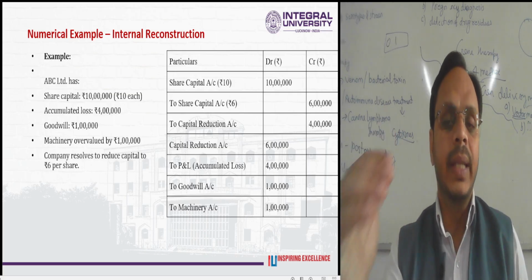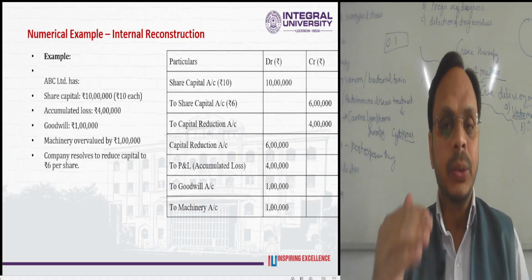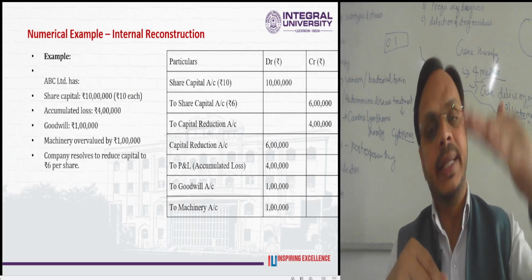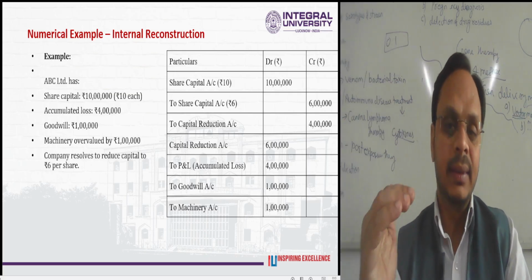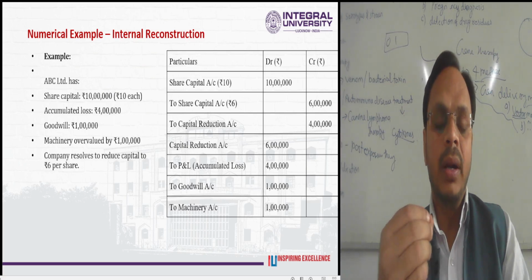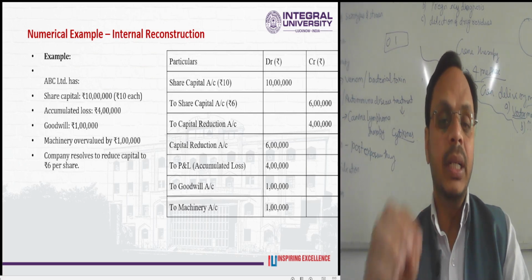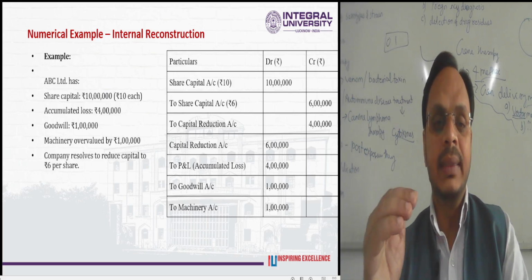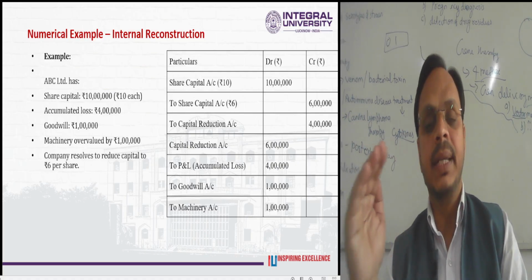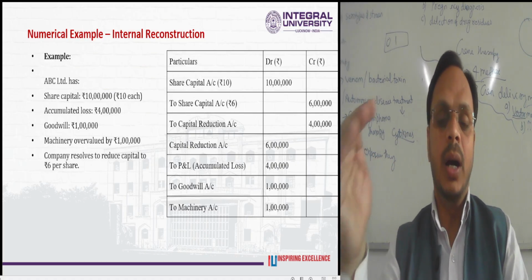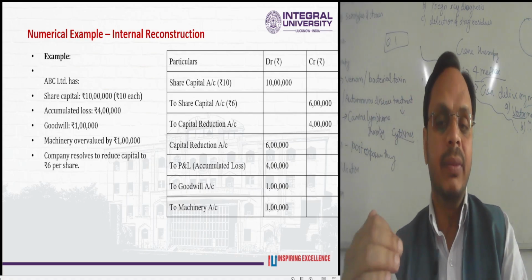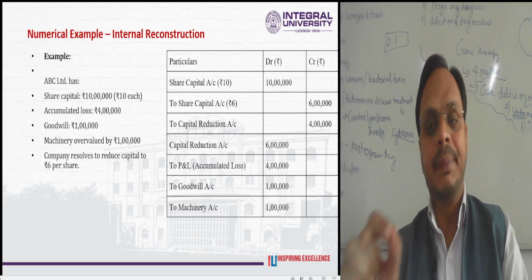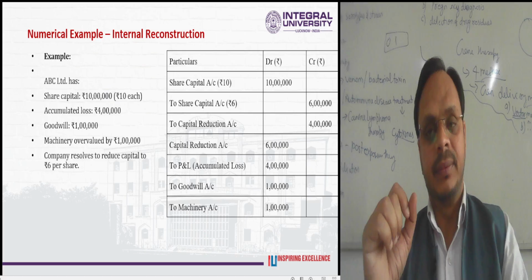It will be debited with 10 lakh. To share capital account, which has been reduced from 10 to 6, we record in the books of accounts a journal entry: to share capital account of face value of rupees 6, amounting to rupees 6 lakh. What about the reduction in the capital? It is one kind of loss. So to capital reduction account 4 lakh.